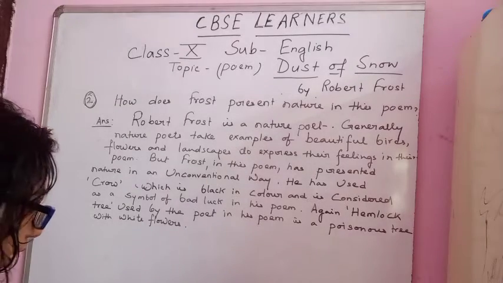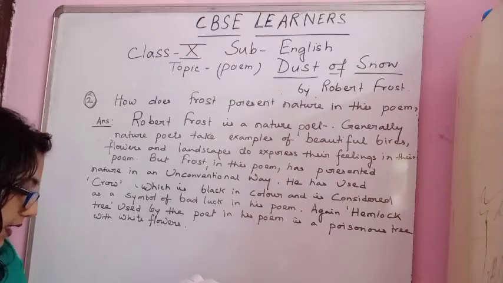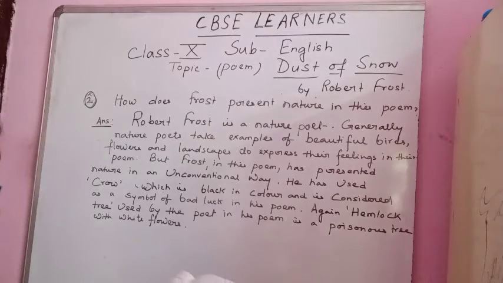Okay, why doesn't the poet write about more beautiful trees such as maple or oak or a pine?